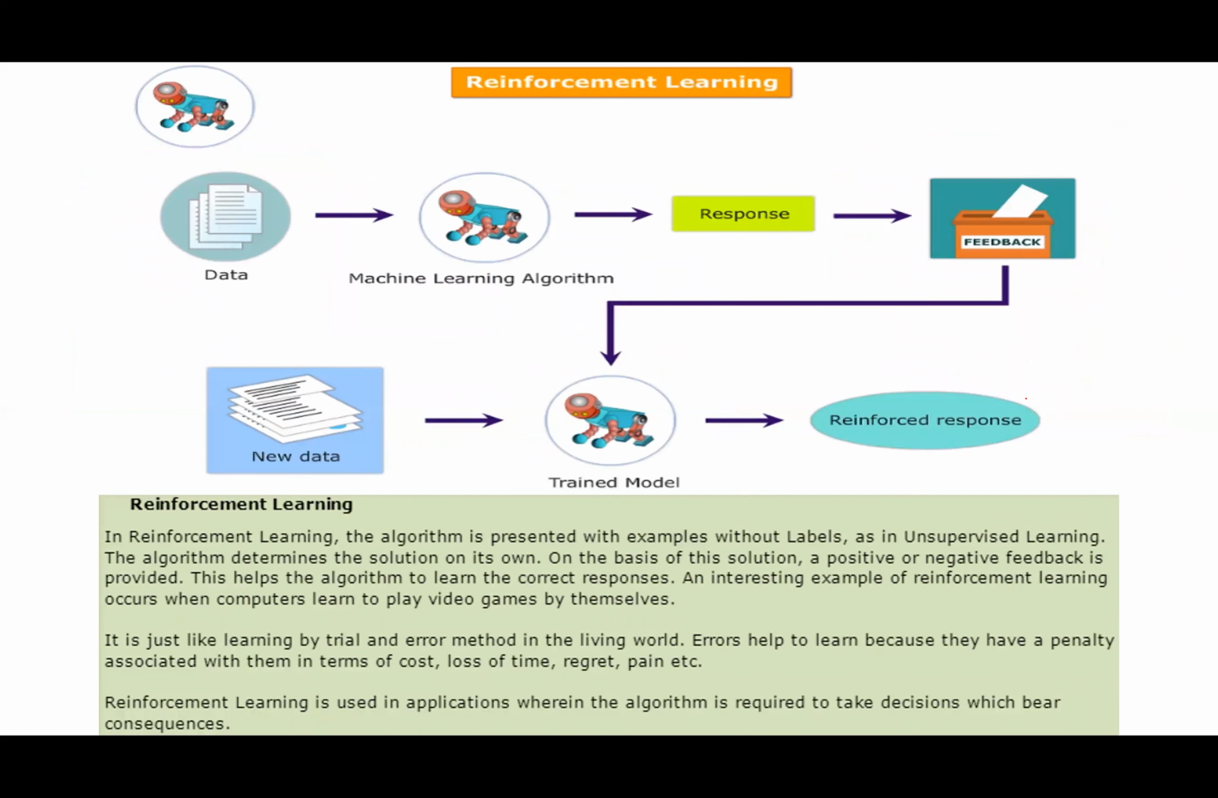Next comes reinforcement learning. Reinforcement learning is learning by mistakes. If you take your bike and go out, and the police catches you, when it is the first time, you get all scared.